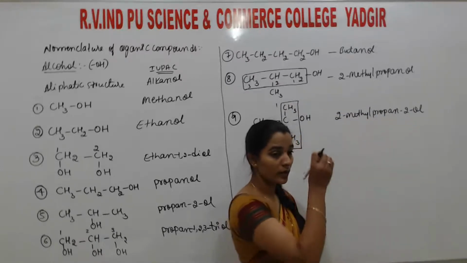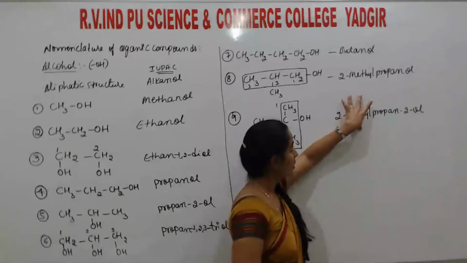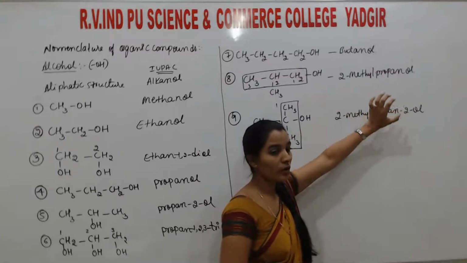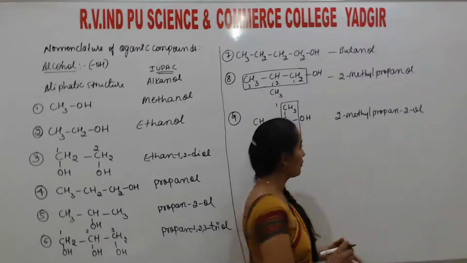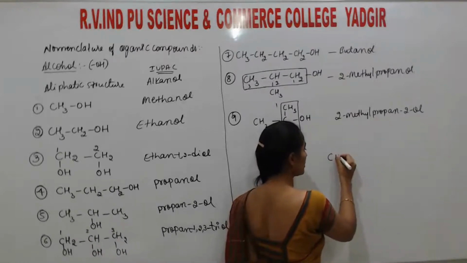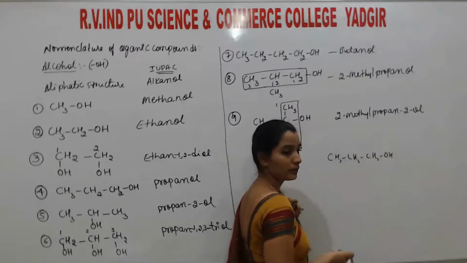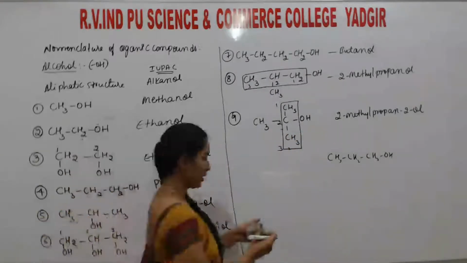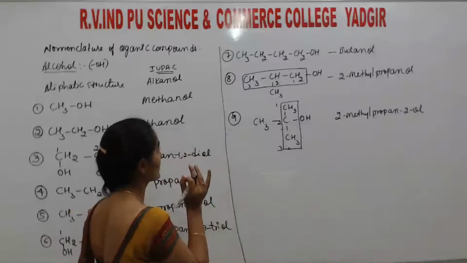So that's why I'm writing this many different compounds. Listen here, the main thing is writing the actual position of the functional groups. If you don't write it, you cannot easily distinguish the structures. You simply write propanol, of course. So this is 2-methyl propanol, I told you. Propanol means it must be CH3, CH2, CH2OH. This is also a propanol. Are you getting it? So each and every position is very, very important to mention. So this is all about alcohols. So next.